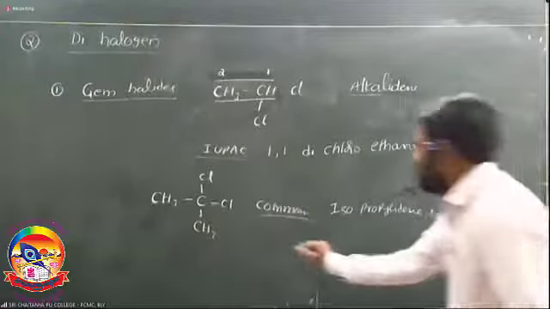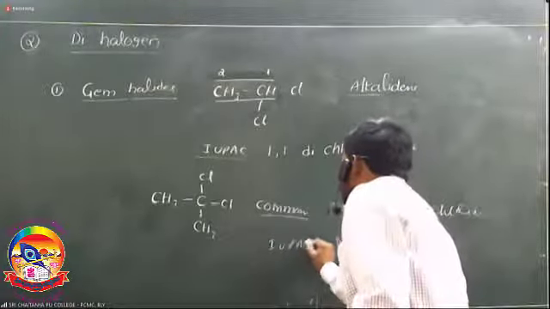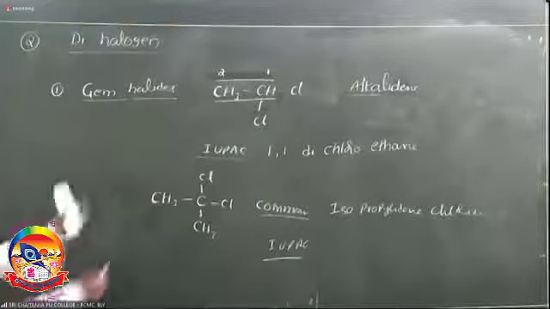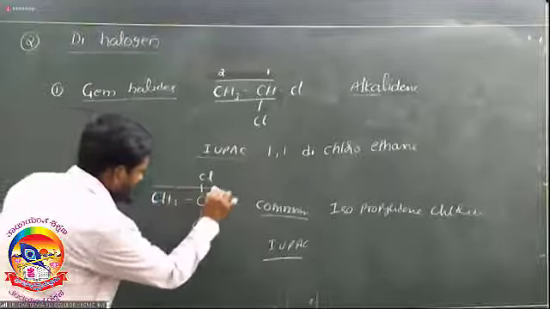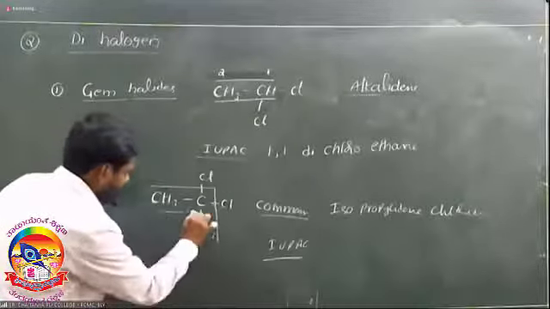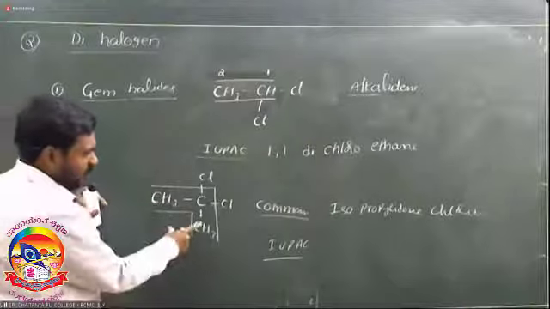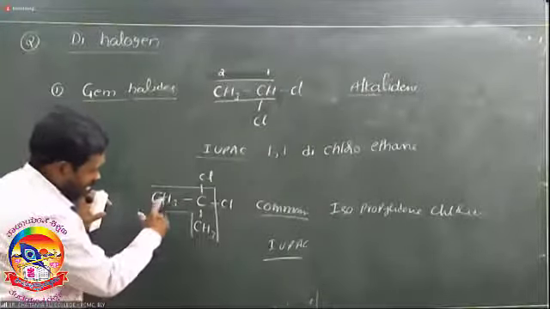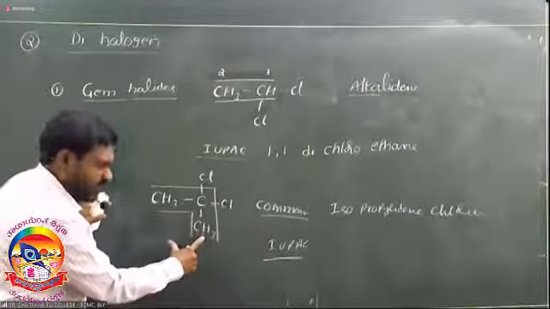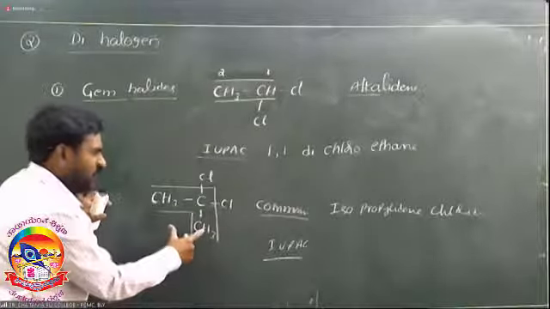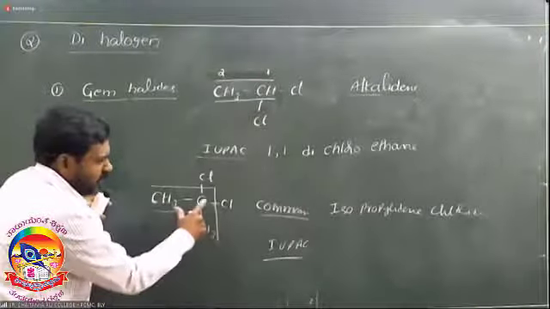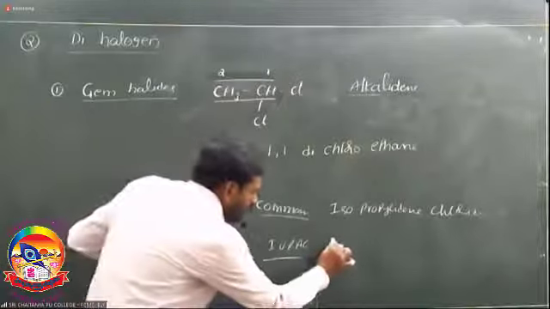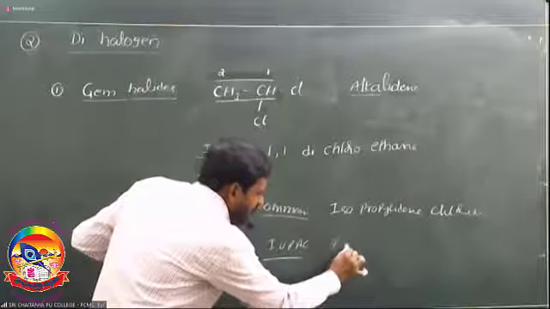Then here the IUPAC name is very important. What is the IUPAC name of isopropylidene chloride? First select the longest chain. It is the first carbon, the second carbon, the third carbon. Numbering is given from either side. Both the chlorines are present on the same carbon, that is the second carbon.